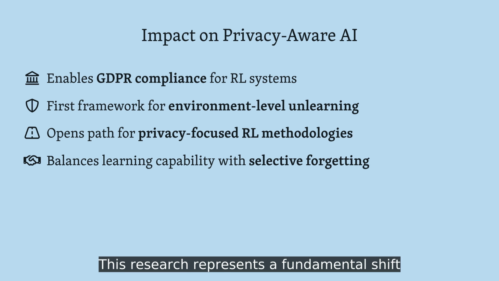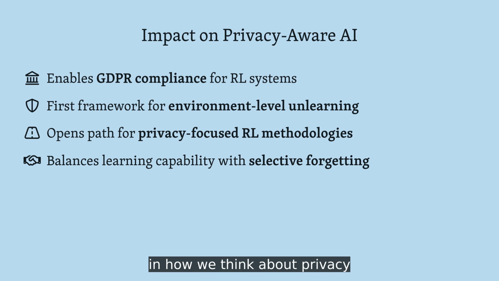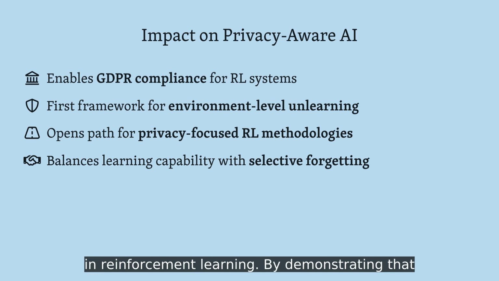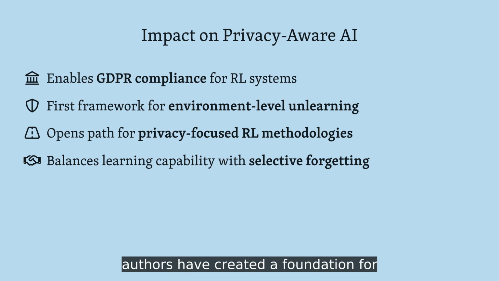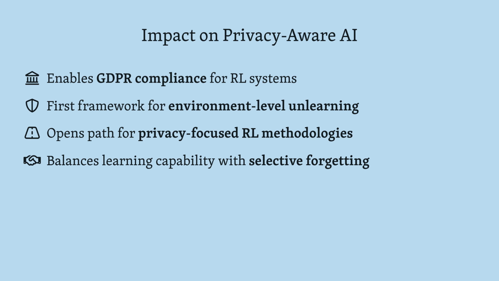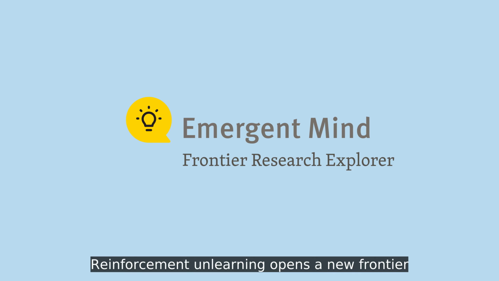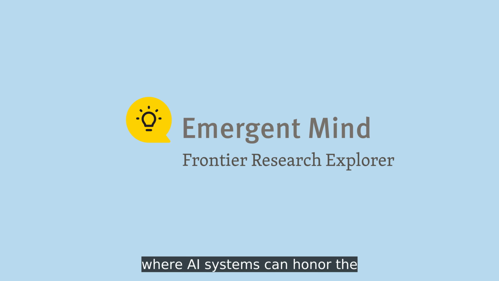This research represents a fundamental shift in how we think about privacy in reinforcement learning, by demonstrating that agents can selectively forget entire environments without compromising their overall capabilities. The authors have created a foundation for developing AI systems that can comply with privacy regulations while maintaining their utility. Reinforcement unlearning opens a new frontier where AI systems can honor the right to be forgotten while continuing to serve